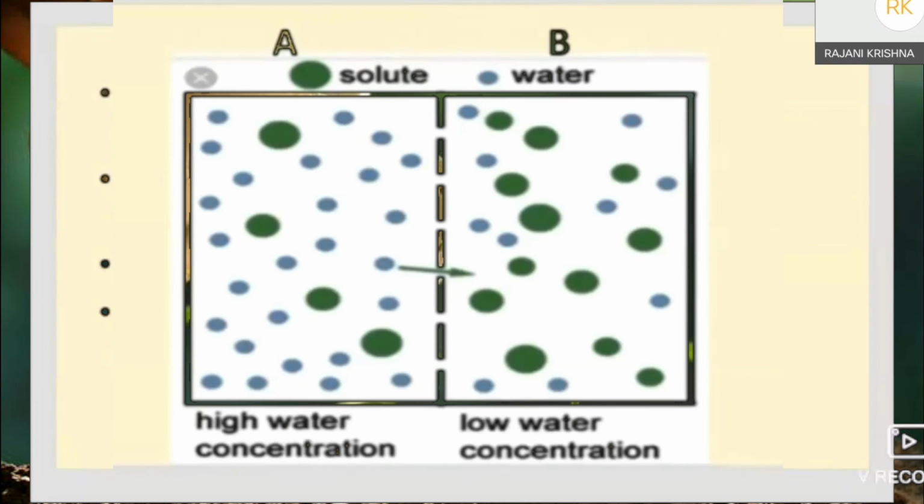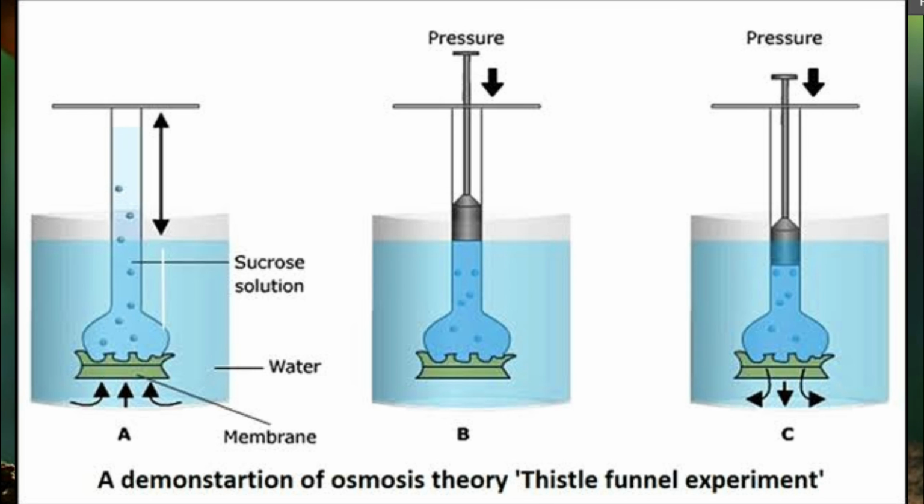Next, see this picture. Here the beaker is filled with water, and a funnel is filled with a very concentrated sugar solution. This funnel is covered with a semi-permeable membrane. Here an egg membrane is taken as the semi-permeable membrane.